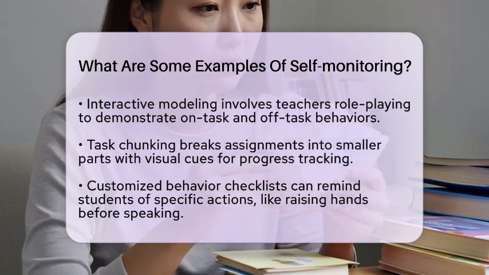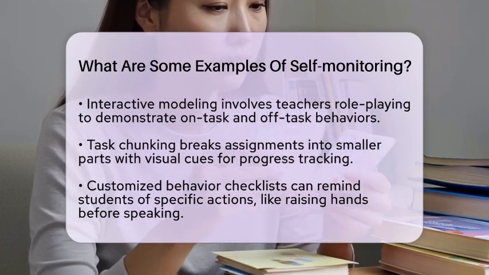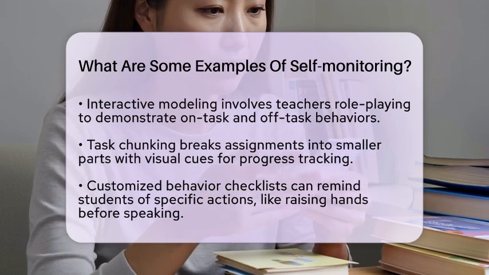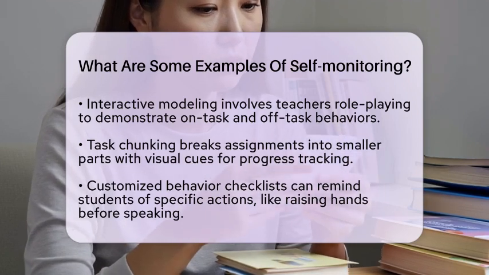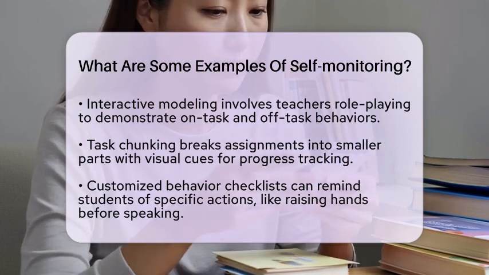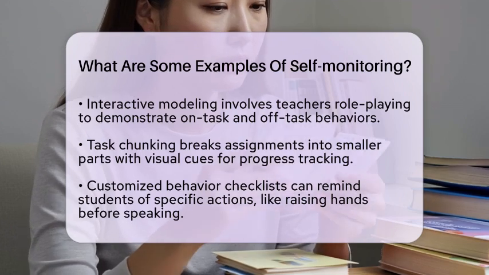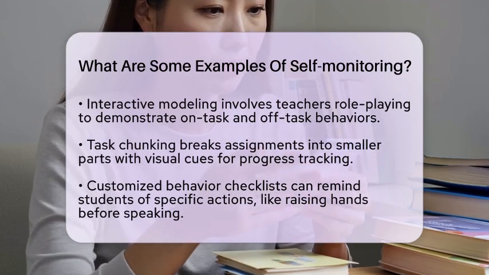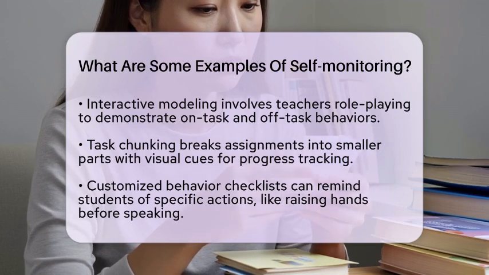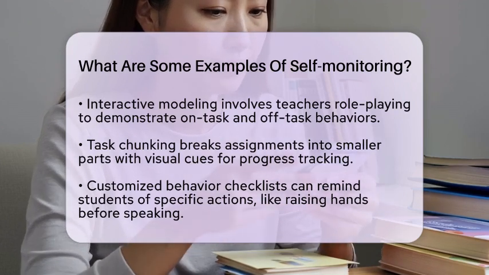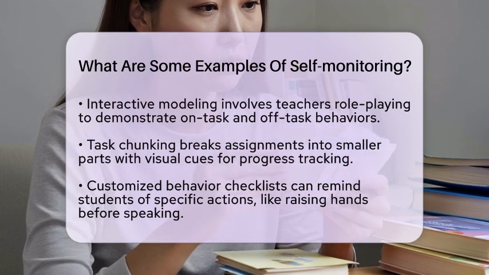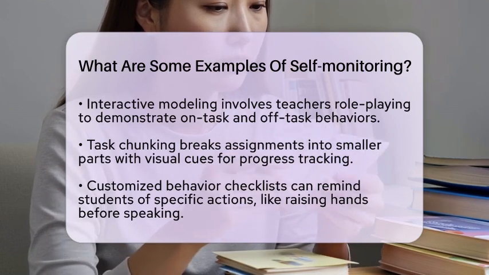Some students may benefit from behavior checklists tailored to specific actions. For example, a checklist could remind them to raise their hand before speaking. These checklists can be customized based on the students' needs, making it easier for them to track and improve their behavior. Role-playing and practice are essential before starting self-monitoring.